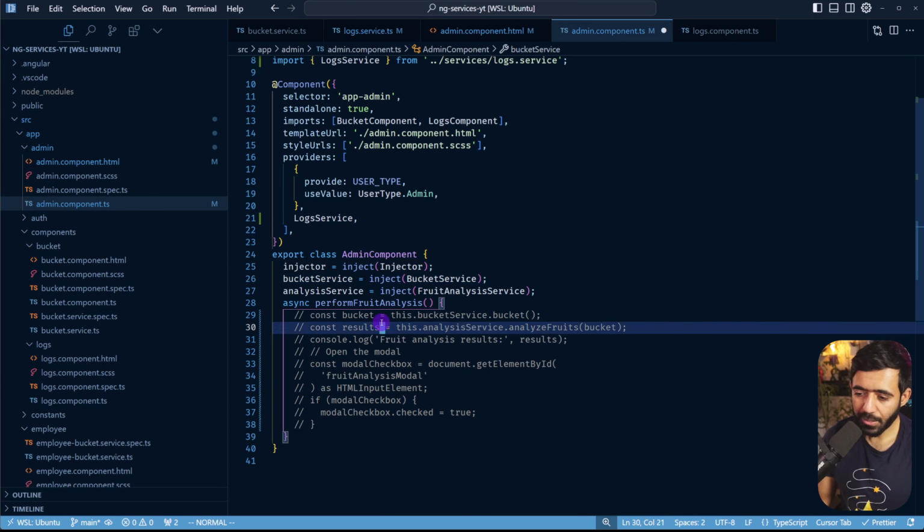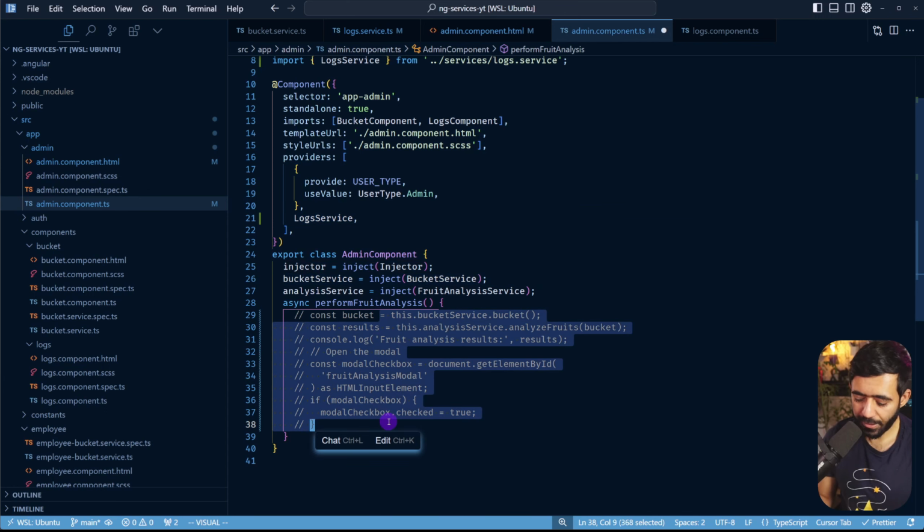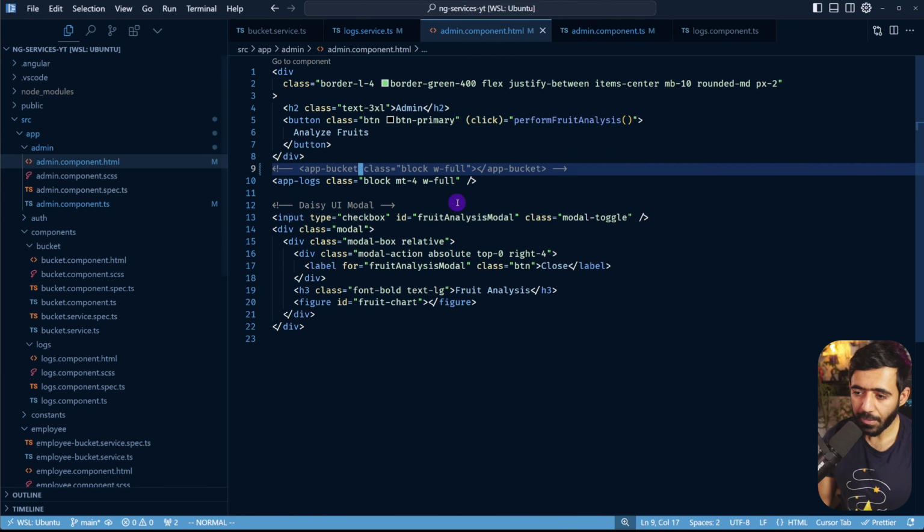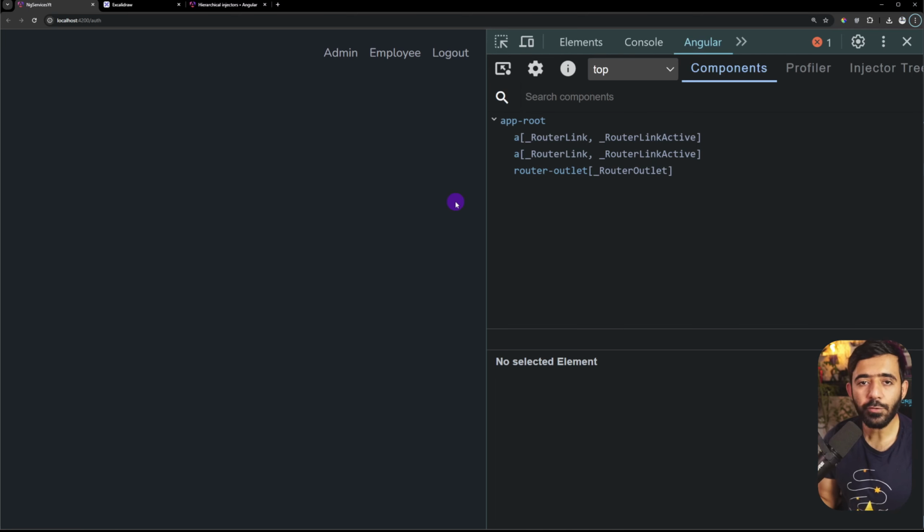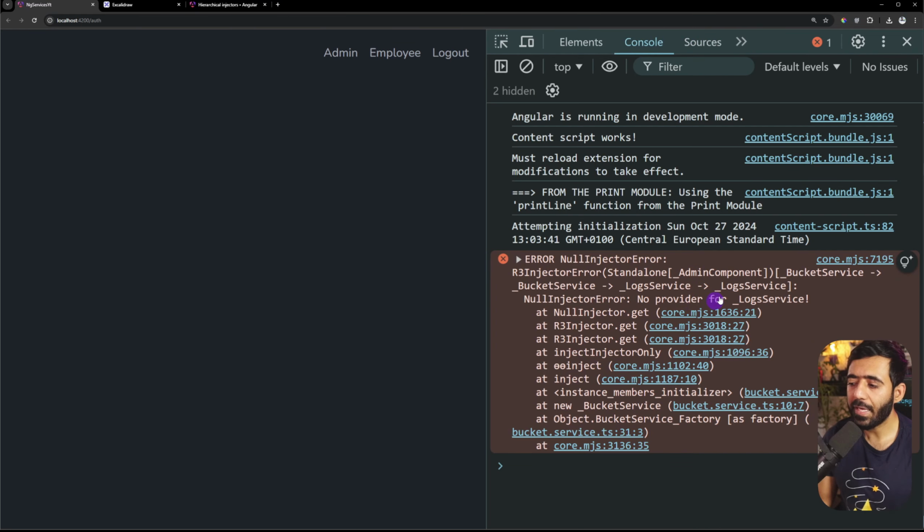So let's enable the bucket service and also this particular code as well. And I'm also going to go into the HTML to render the bucket component. If I save this, go to my app, I don't see anything. If I go to console, we have the first error that we saw, which means that admin component is using something that uses bucket service, and bucket service uses log service, so it can't find it. And we know that admin component uses the bucket component, which uses the bucket service and eventually log service.